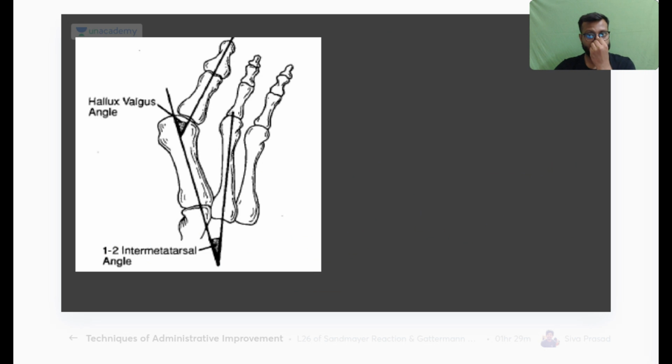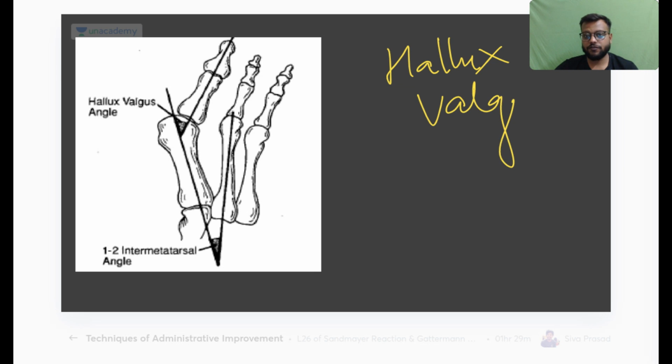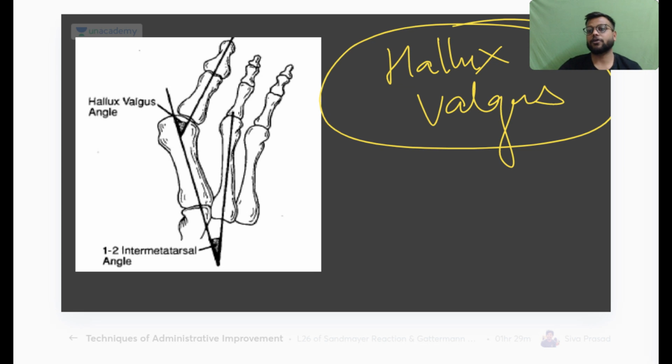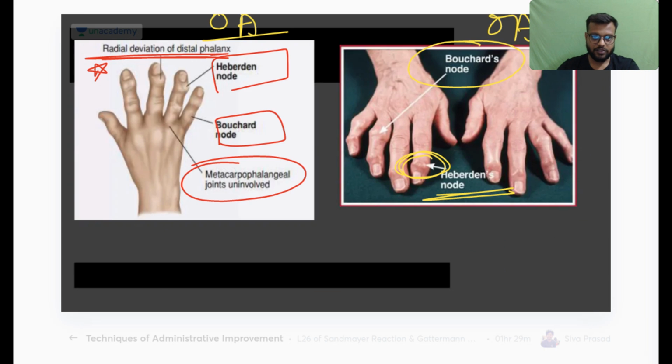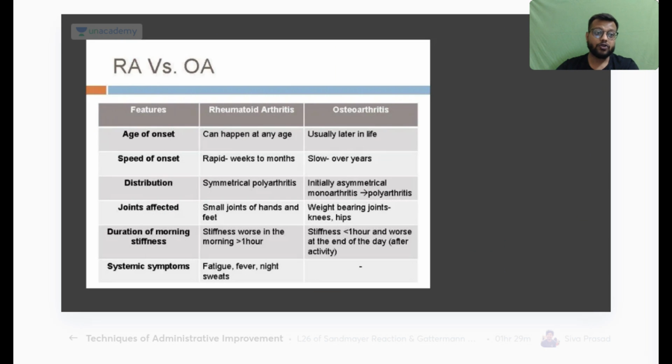And in the foot, if the MTP joint is affected, then the most common deformity will be your hallux valgus deformity, where the great toe will be deviated to the lateral side, that is the valgus side, and hallux is for the great toe or the first metatarsophalangeal joint. Remember this. This is again very important.